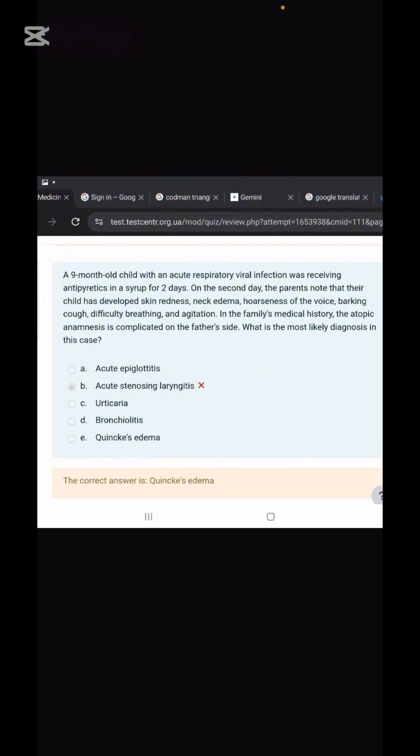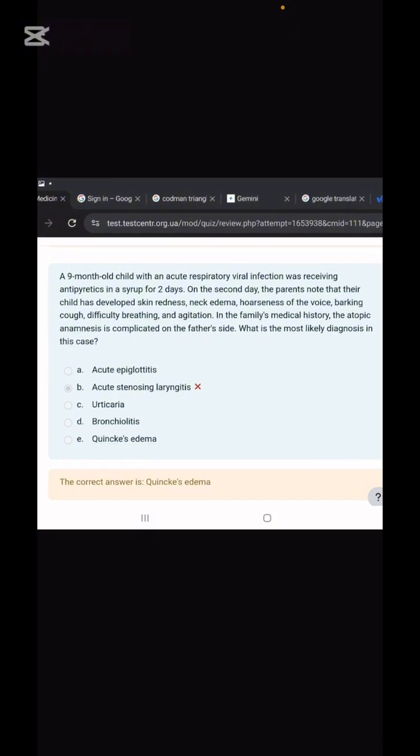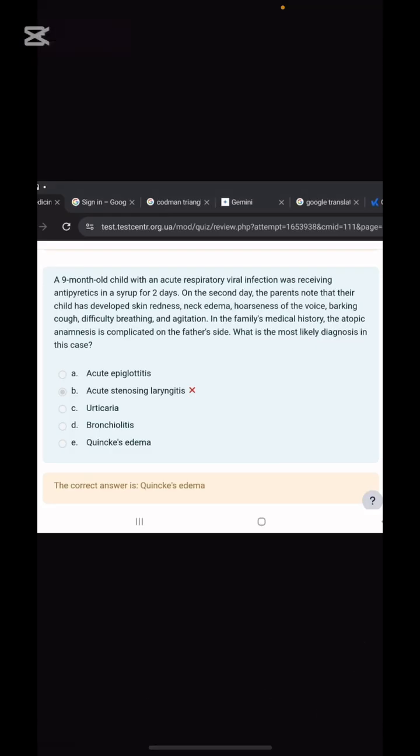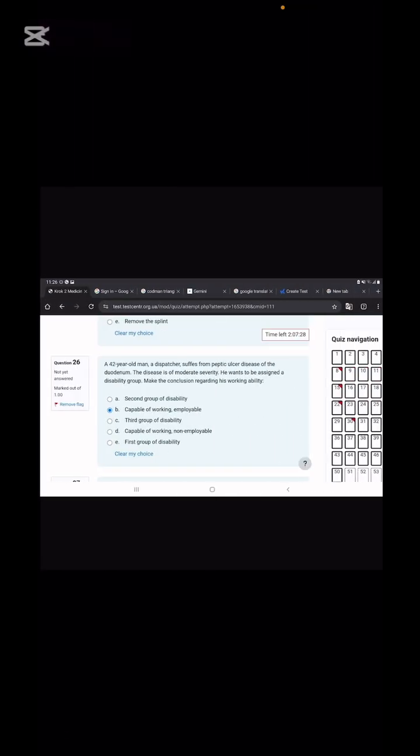Because neck edema is there. So in this case, the problem is not with the larynx. The problem can be with the larynx, but the case is for Quincke's edema, not laryngeal stenosis this time. So what happened in the patient? Quincke edema, or antipyretic-induced Quincke edema. Please remember about this case.